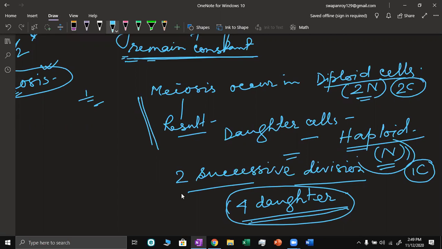Another very special thing is that we know before a cell divides, like what we have learned in mitosis, there is a replication of DNA, that the DNA molecule is synthesized, and so the DNA content becomes double. So there is a DNA synthesis.